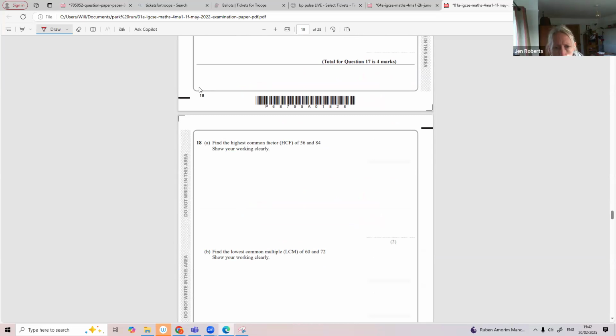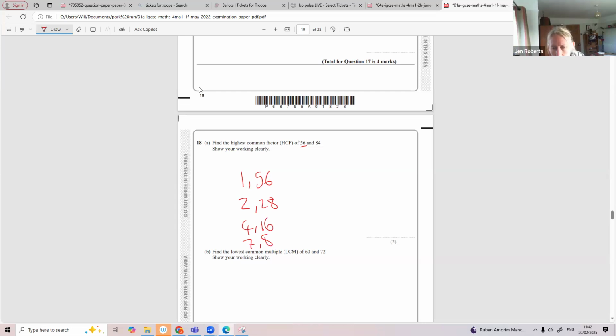Find the highest common factor of 56 and 84. I'm going to choose the smallest number, make sure I find all my factors. 1 times 56 is 56. Is 2 a factor? Yes, well, that's an even number. 56 divided by 2 is 28. Is 3 a factor? I'm not sure. 56 divided by 3 doesn't work. 56 divided by 4, yeah, 4 and 14. 5, that doesn't work. 6, 56 divided by 6 doesn't work. 7, yeah, 7 and 8. That's all your factors of 56.